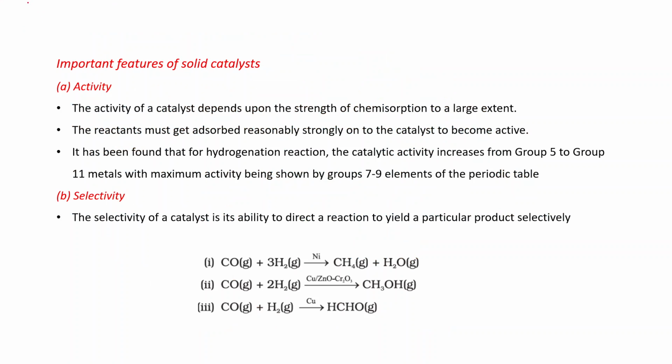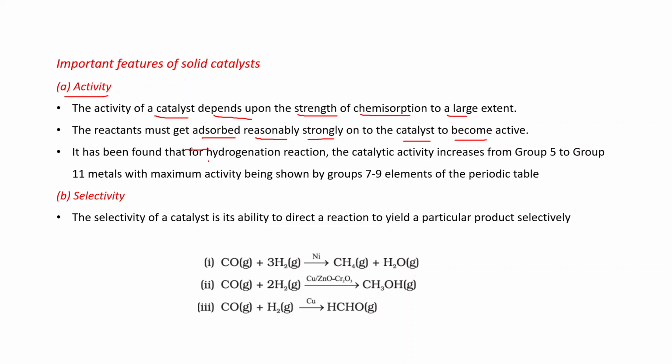Now, important features of solid catalysis. Two features we will discuss. Activity. The activity of a catalyst depends upon the strength of chemisorption to a large extent. Reactants must get adsorbed reasonably strongly onto the catalyst to become active.